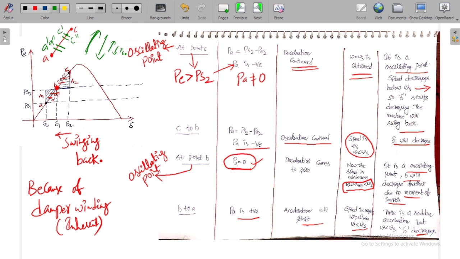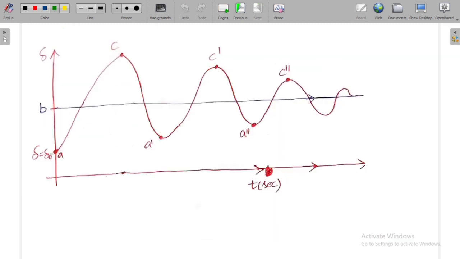As there is a swinging in the operating point, there will be a swinging in delta also. I will show this with the help of this diagram. With respect to time I am drawing delta. So this diagram shows the variation of delta with respect to time.